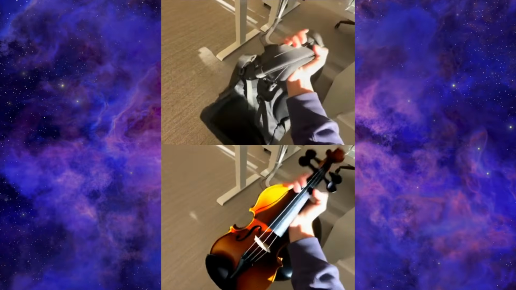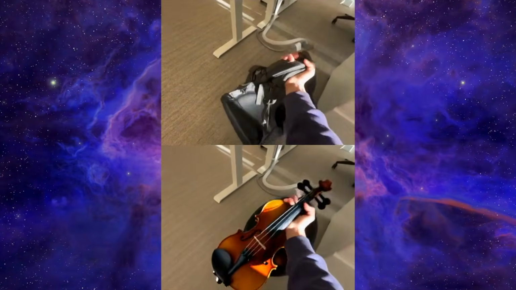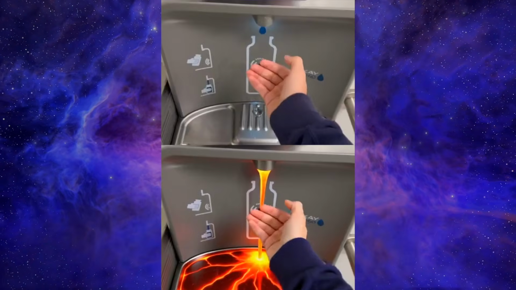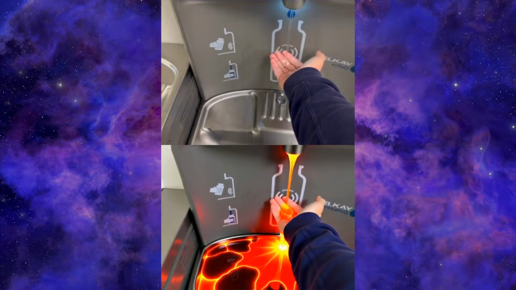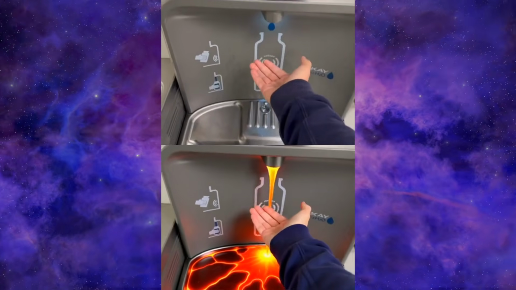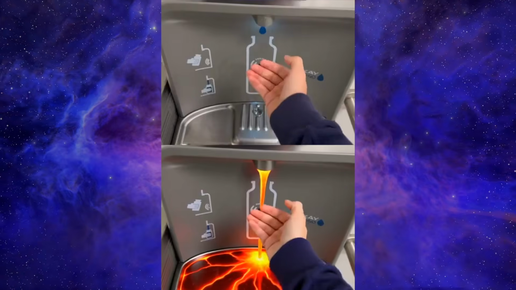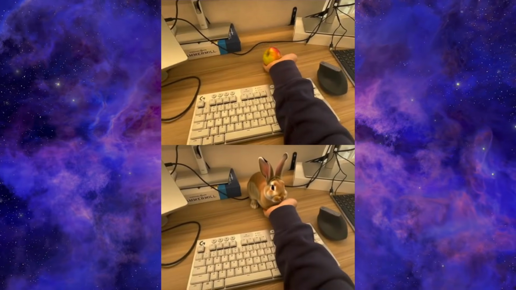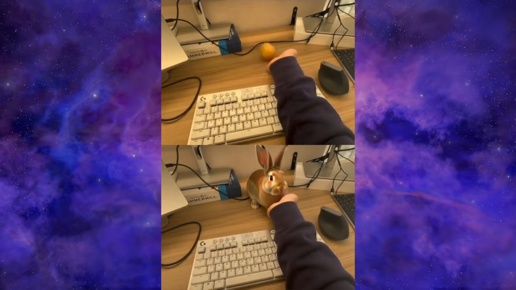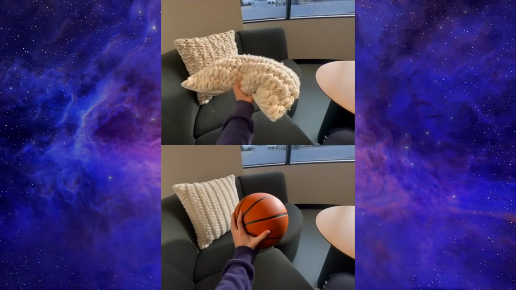In the edited version, the same hand, same motion, same background, but now it's grabbing a violin instead of the bag. Another clip has a hand under a water dispenser. After editing, it's lava pouring out instead of water, but the arm pose, the dispenser, and the scene all stay locked in. In another example, an apple sitting by a keyboard on a desk is seamlessly turned into a rabbit, and a person holding a pillow suddenly appears to be catching a basketball in exactly the same pose.